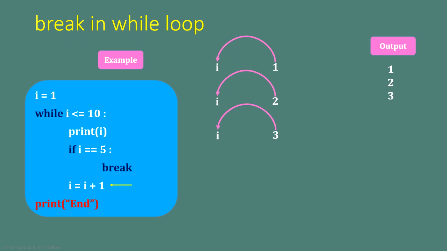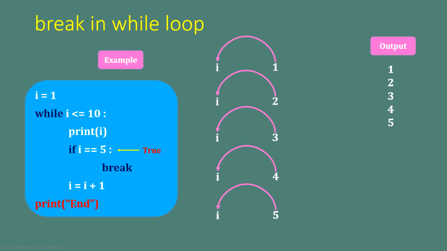from 1 to 4. When i becomes 5, the condition is true. 5 is less than or equal to 10. The interpreter displays the value 5 on the screen. Then it checks the condition, 5 is equal to 5.